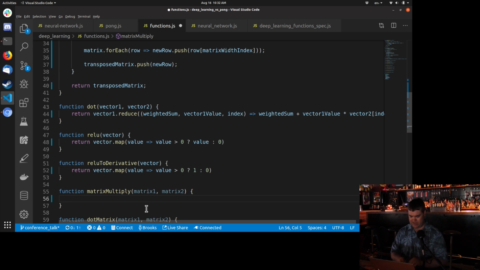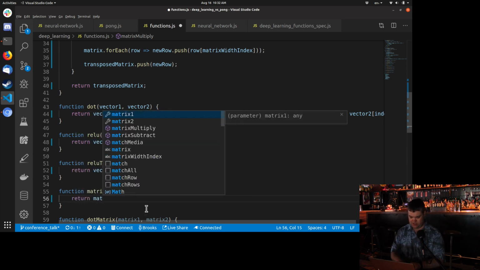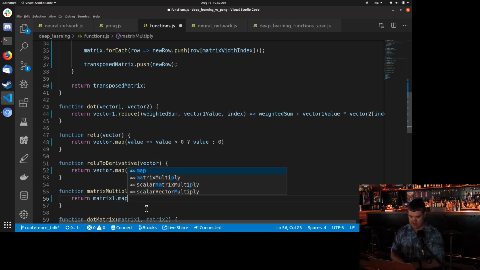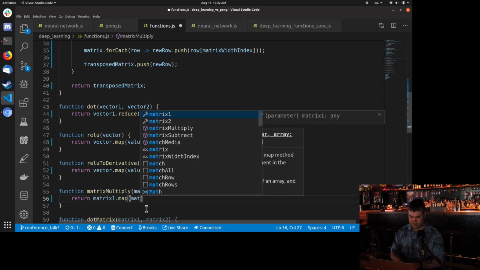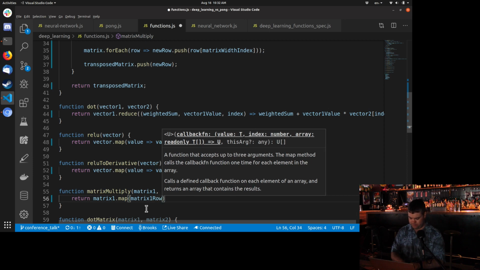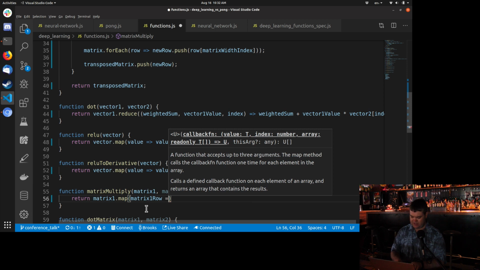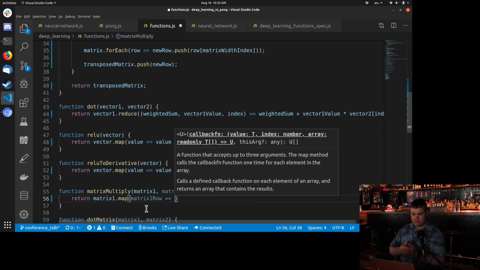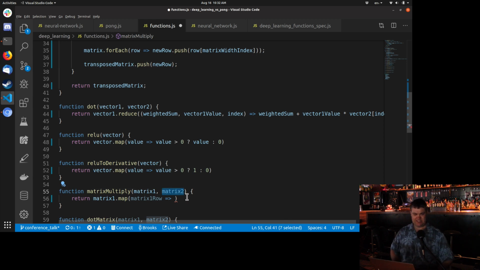So matrix multiply. Well, this is kind of like a double map here. We're going to go down through, create new vectors. So we're going to return matrix 1 dot map. That's going to give us our matrix 1 row. And do we need the index for this? I'm not sure. If I need to, I'll come back to grab that. This is going to be each row of this. And now we need to multiply each position of this row with this matrix, each position there too.